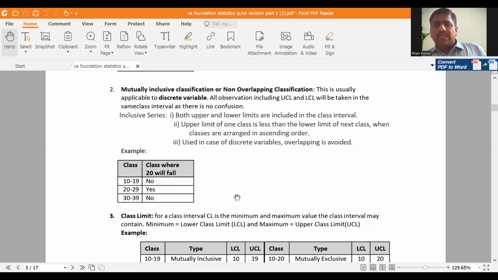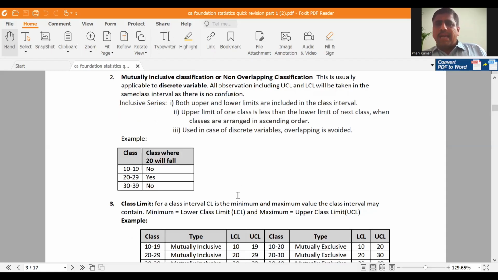Upper limit of one class is less than the lower limit of the next class. 10 to 19, 20 to 29: 19 is less than 20. Upper limit of one class will be less than the lower limit of the next class. Similarly, it is used in the case of discrete variable. So inclusive series is always meant for discrete variable, that means there will not be decimal values. But for continuous variable, you always have to use exclusive series. Exclusive series means overlapping series. Inclusive series means non-overlapping series.